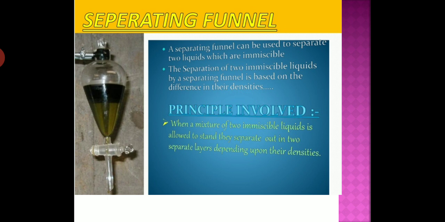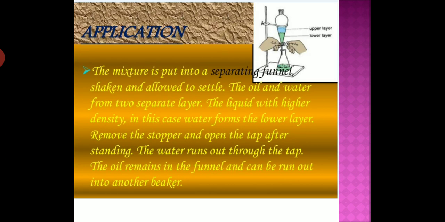This is the activity on page number 20 in the NCERT book. You can open this and see. Now what is the application of the separating funnel? So students, it is used to separate the mixture of oil and water first of all, and it is also used to separate the iron from its ore, where the lighter slag is removed from the top to leave the molten iron at the bottom of the furnace.